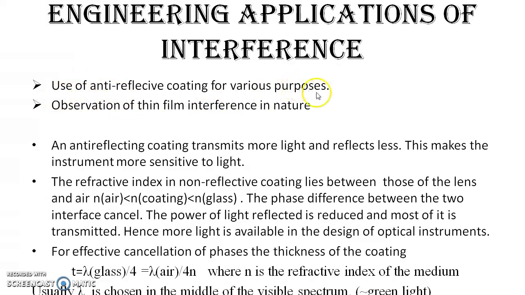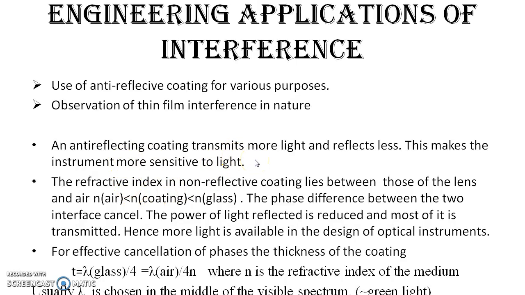I don't know how many of you know that the concept of thin film has been largely used for making anti-reflective coating. Now, anti-reflective coating, as the name goes, is actually a very thin coating, thinness again of the order of lambda or even less, where the reflected light is totally cut out.